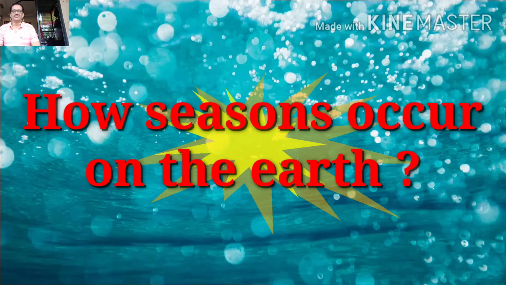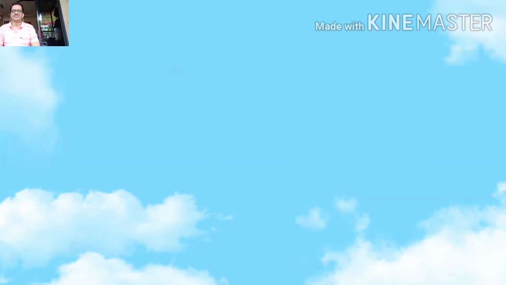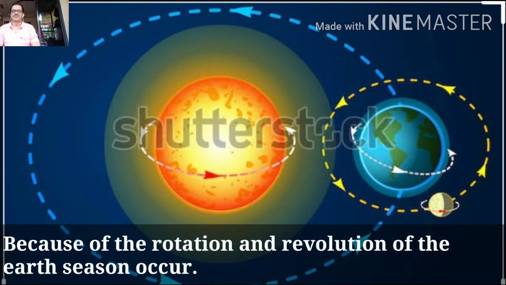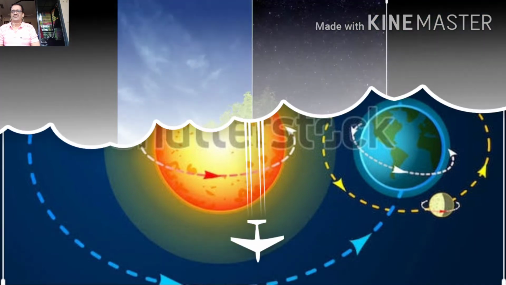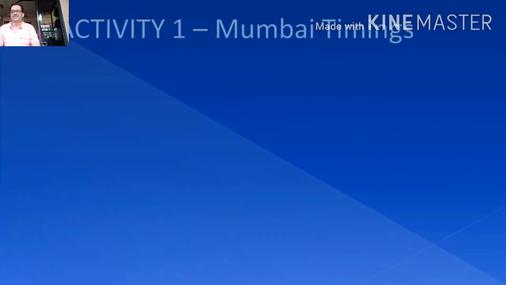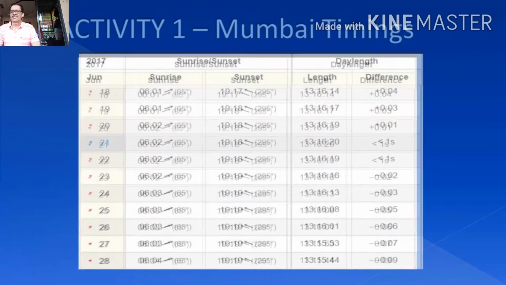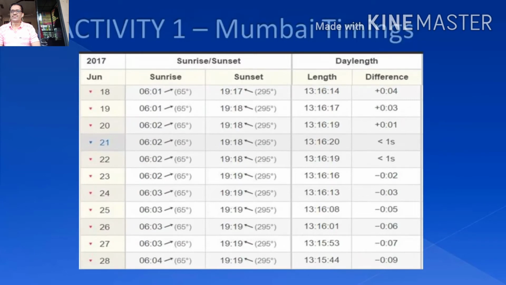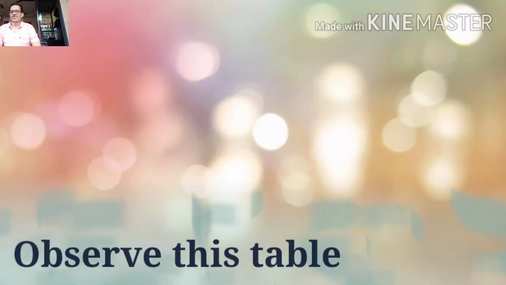How do seasons occur on the Earth? Because of the rotation and revolution of the Earth, seasons occur. The next point, can you tell? See this table. It shows sunrise and sunset timings of Mumbai city from 18th June to 28th June 2019, among the record in the table.